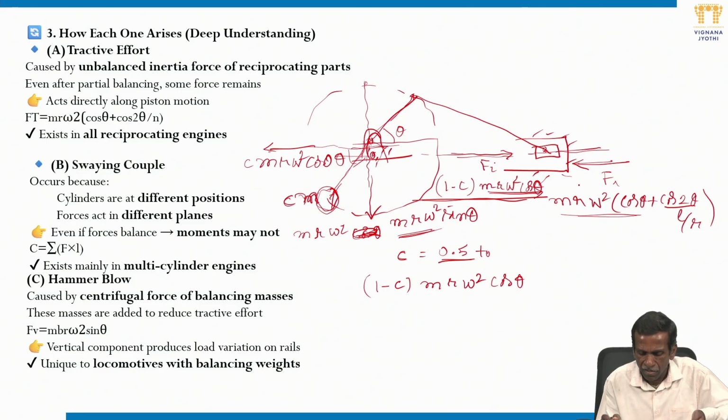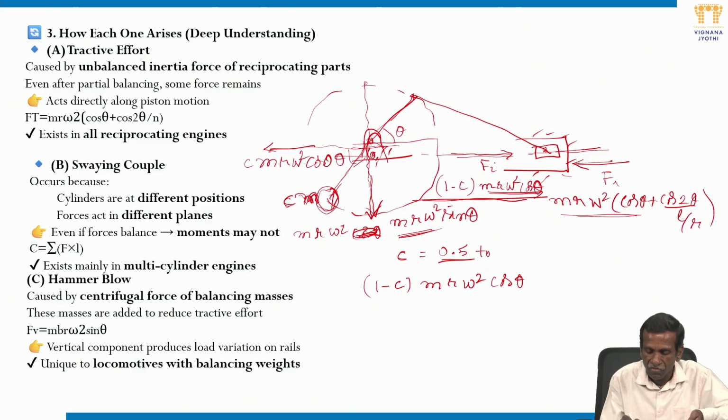Then if you try to balance this partial mass, it also leads to a vertical component of force. Horizontally we balance C m r omega square cos theta out of the m r omega square cos theta.